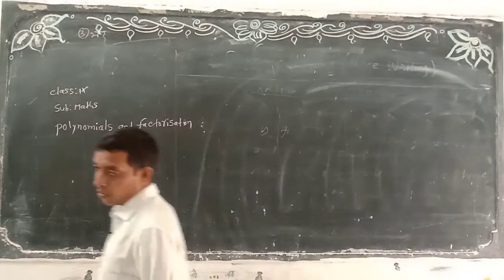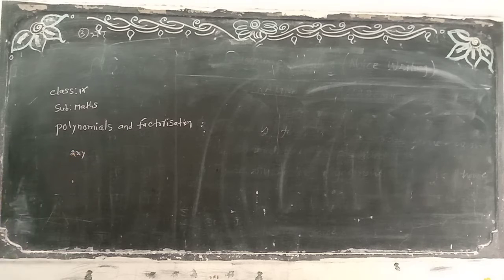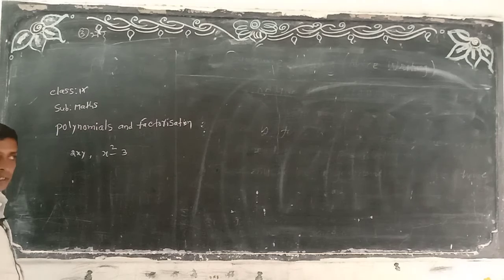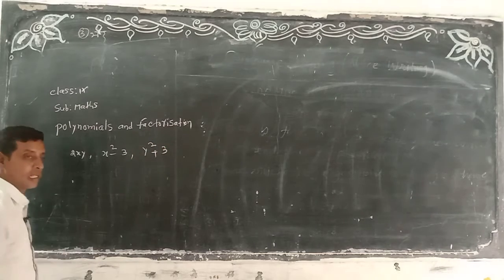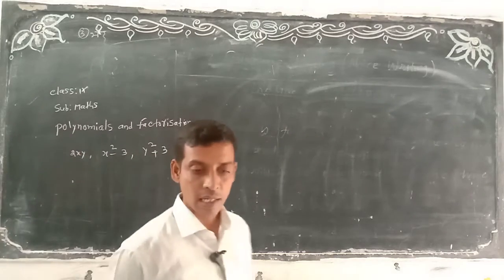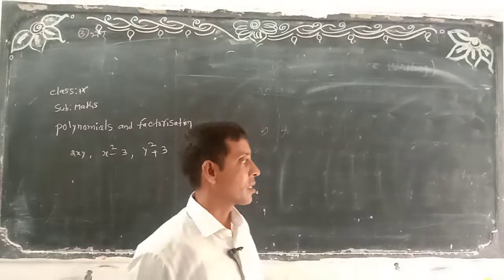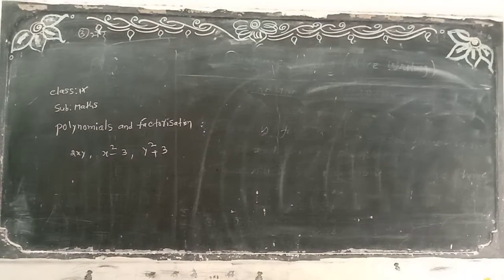So, expressions should be in a unique form, like 2xy, either plus or minus, x square minus 3, or y square plus 3. This is called a polynomial. These are called what here? Polynomials. So, which are not called polynomials? Which terms are not called polynomials?